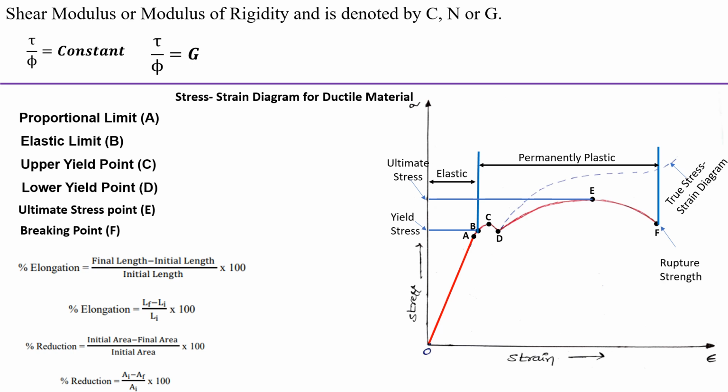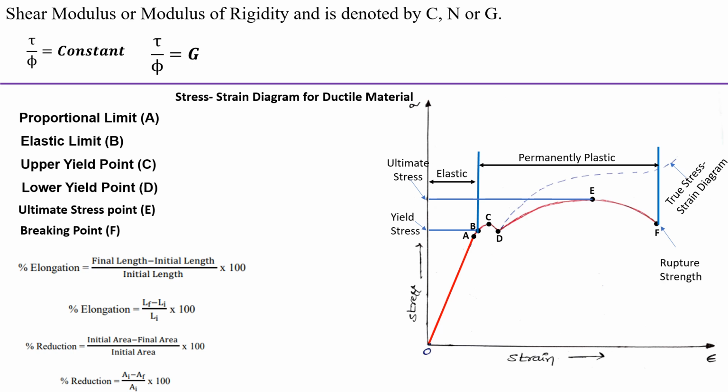Next, yield point. Yield point is the phenomenon where the material transforms from elastic to plastic. Here two points are there for the yield point, upper yield point and lower yield point.